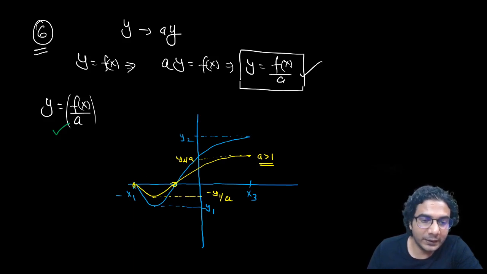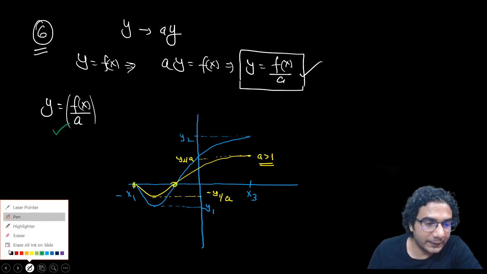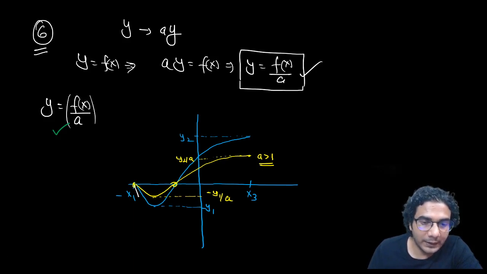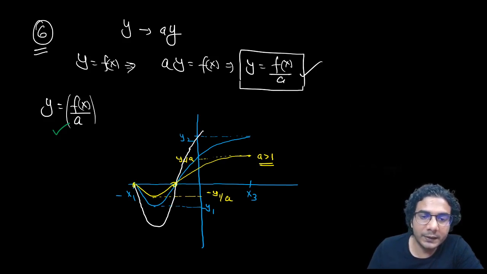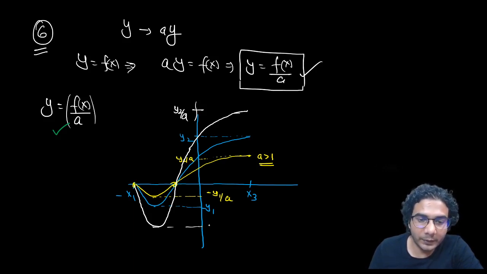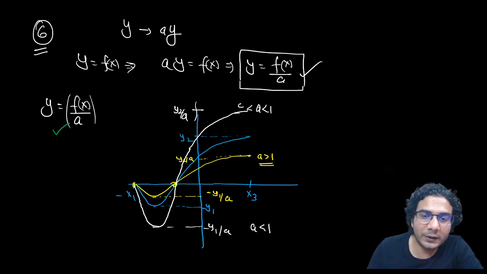when a is less than 1, the graph will expand. So the graph will be like this. That means if you're dividing f(x) by 1 by 2, it will become 2f(x), right? This value will become y2 upon a, and this value will be minus y1 upon a, where a is less than 1 and obviously more than 0. a is a positive number.